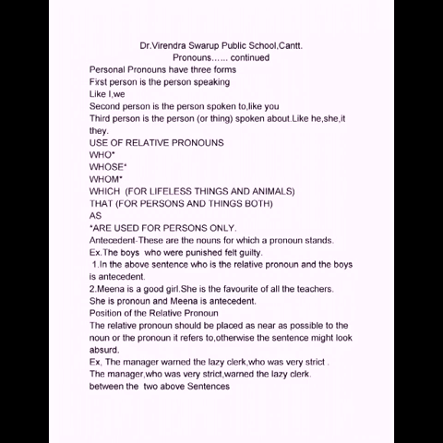See the second example. Meena is a good girl. She is the favorite of all teachers. Meena is a noun. And what is the pronoun? She. She is the pronoun and the antecedent of she is the noun Meena. So Meena is antecedent. I hope antecedent is clear to you now. Antecedent is that noun for which the relative pronoun or the pronoun stands.